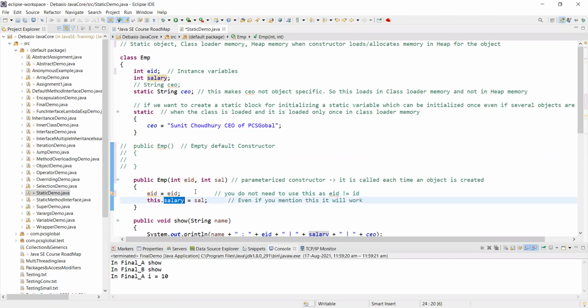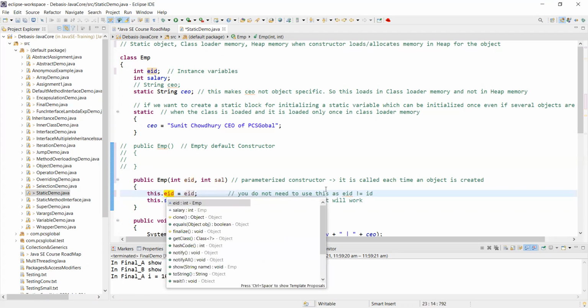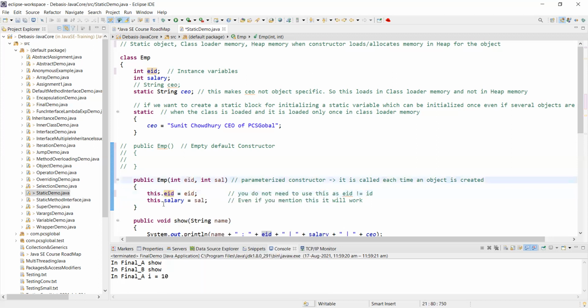You see EID equal to EID. Does it have any effect? Why are both brown? Brown means the local variable. EID is now the local variable, but I'm trying to assign it to the instance variable. To indicate that this is an instance variable, I will say this. Immediately the color will change to blue. This blue means this instance variable.